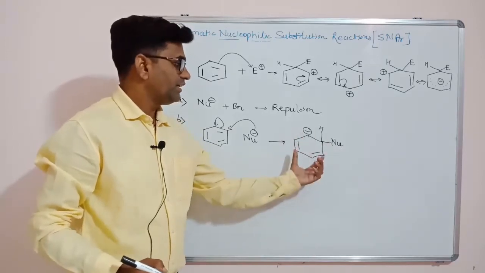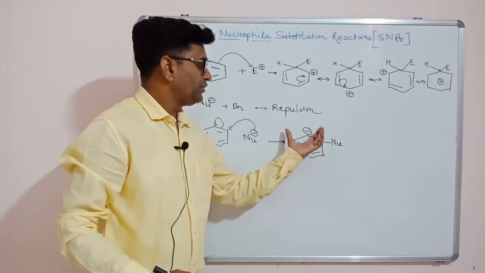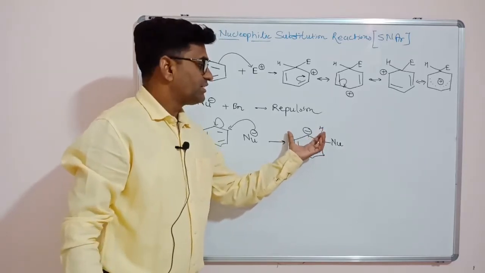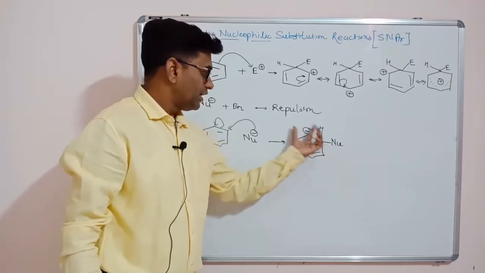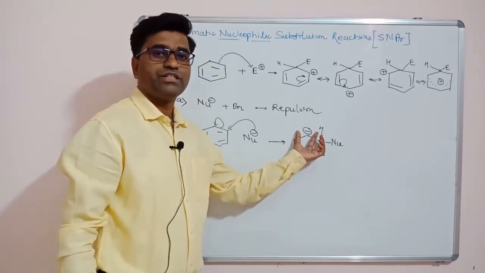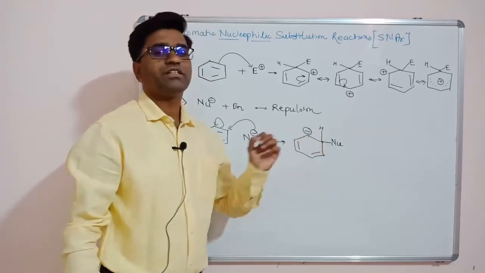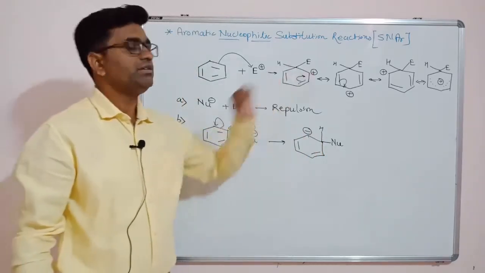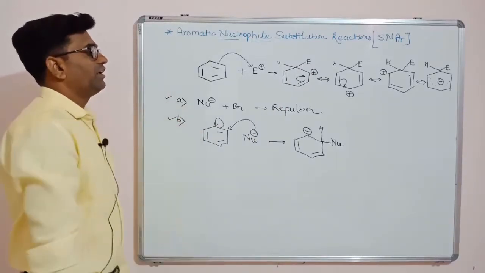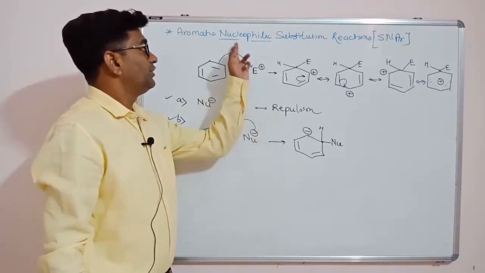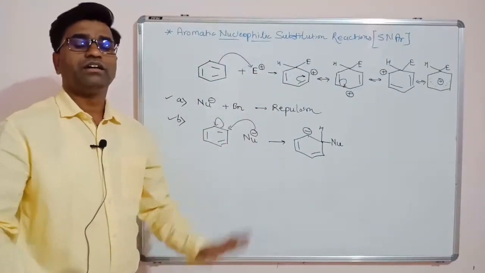Even though it is aromatic, it is not able to stabilize this negative charge, because our nucleophile is electron rich and benzene also contains electron rich negative charge. So this charge is not as stabilized as compared to the positive charge. So these are the two reasons why nucleophilic substitution reactions on aromatic rings are rare.